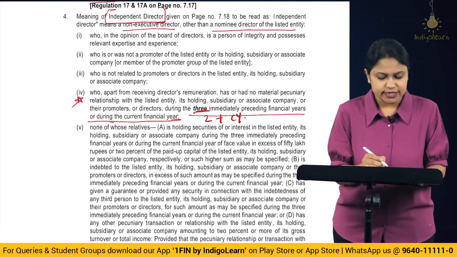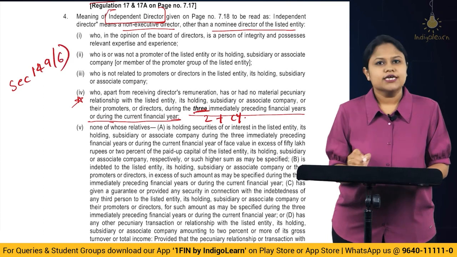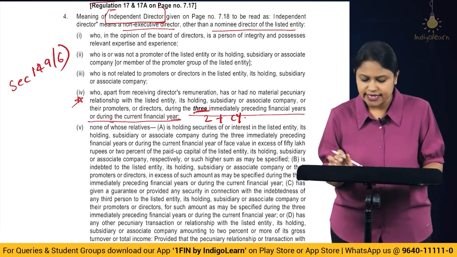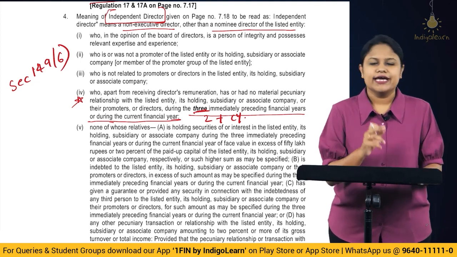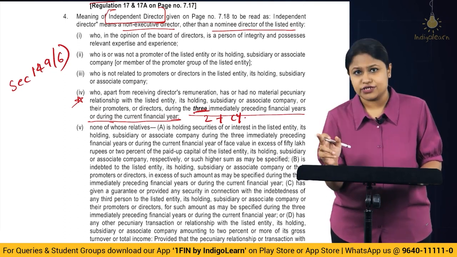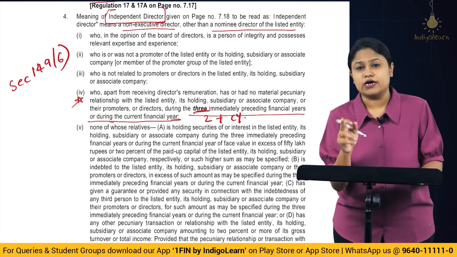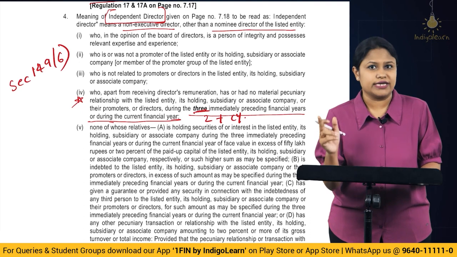Alright. Very importantly, when you look at section 149 subsection 6 of the Companies Act 2013, which talks about independent directors, there we understand that you have to look into the criteria for the last 2 years along with the current year. But when you look into the SEBI LODR regulations, there has now been a change: the regulation has been amended, and the 2 years have been replaced by 3 years.